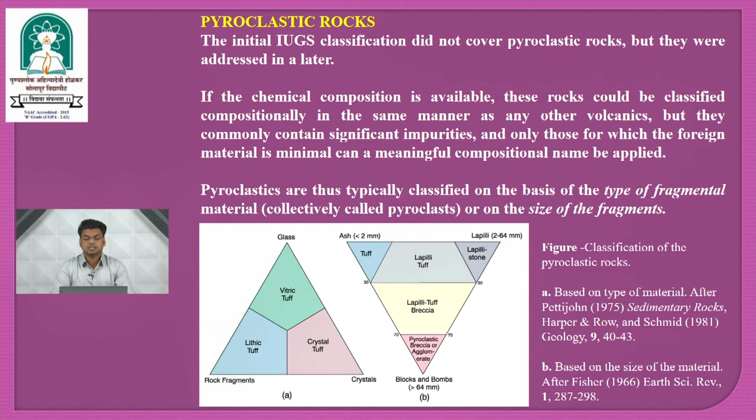Pyroclasts are thus typically classified on the basis of type of fragment material or on the size of fragments. The diagram shows here that triangle A is based on types of material and triangle B is based on size of material. On the basis of these, the pyroclastic materials are classified according to the IUGS classification.